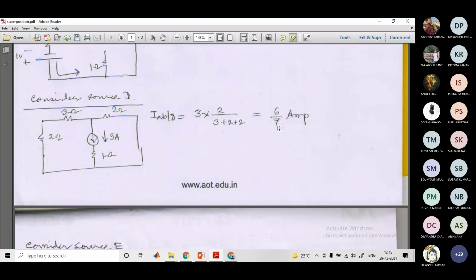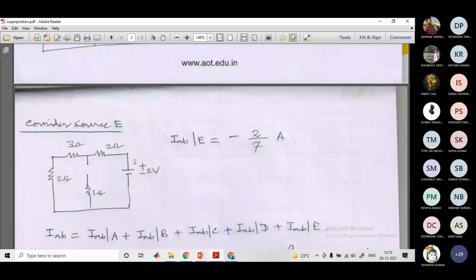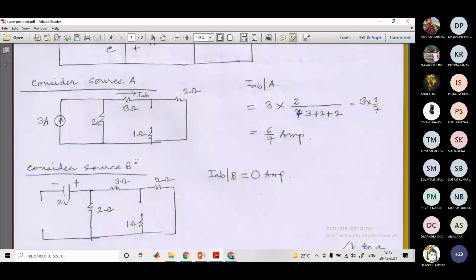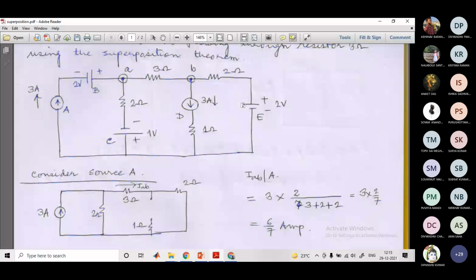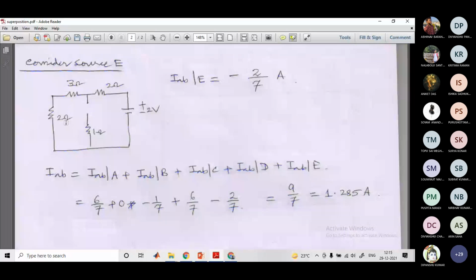So in the same way I have solved for the source E. I have replaced these two current sources by open circuits. So you have only a single loop: 2 volt, then 2 ohm, then 3 ohm, then 2 ohm, then this is a short circuit, and this is an open circuit. So only one loop is left. That is what is drawn here. This 1 ohm we have to ignore because it is open. Fine. So this is how we solve it, 2 by 7. And the polarity also we have to take care of.